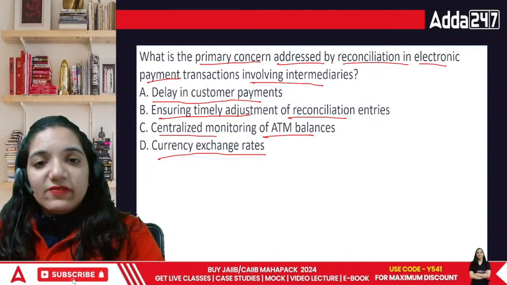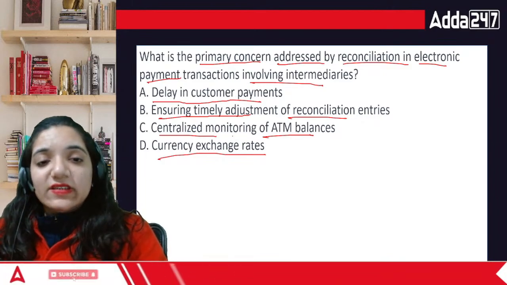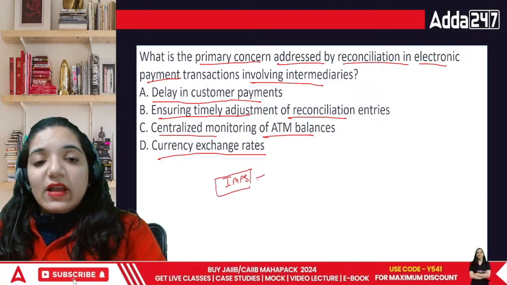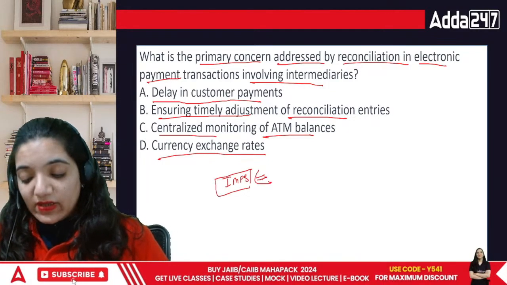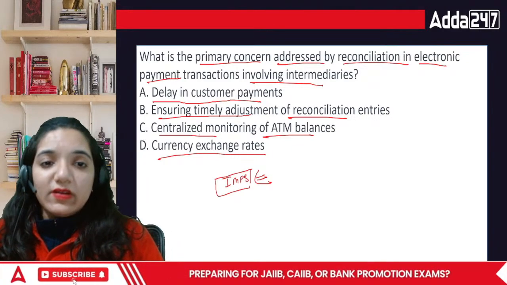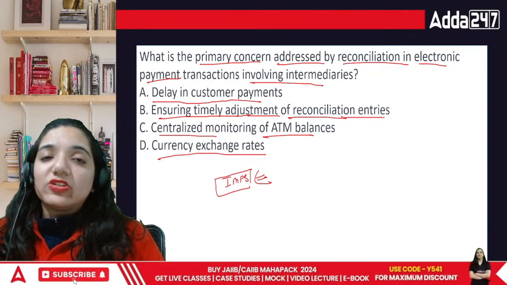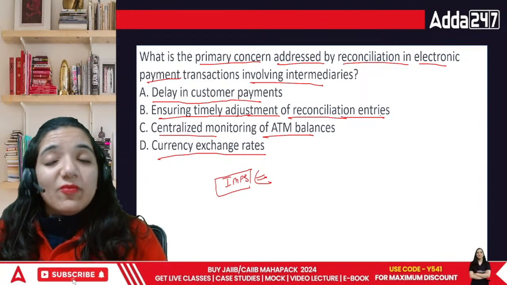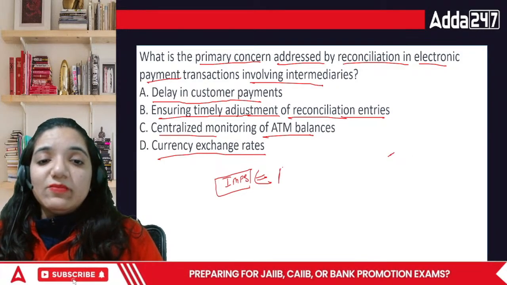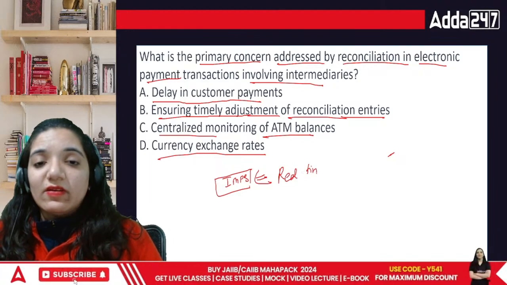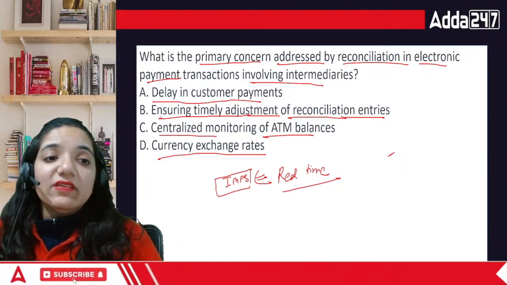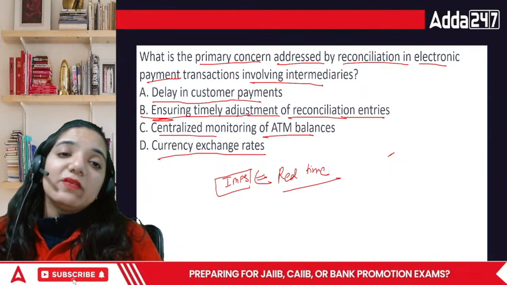Okay, what happens is if I've just made an IMPS, the payment has to be reflected. In IMPS, it has to be shown right away, right? So if this is going to happen, then we need to ensure timely adjustment of the reconciliation entries, because every person wants to know their real time balance. What is the balance that we have right now, and how do we deal with that balance? So we need that clarity. That comes with point number B. This is the part of the back office.